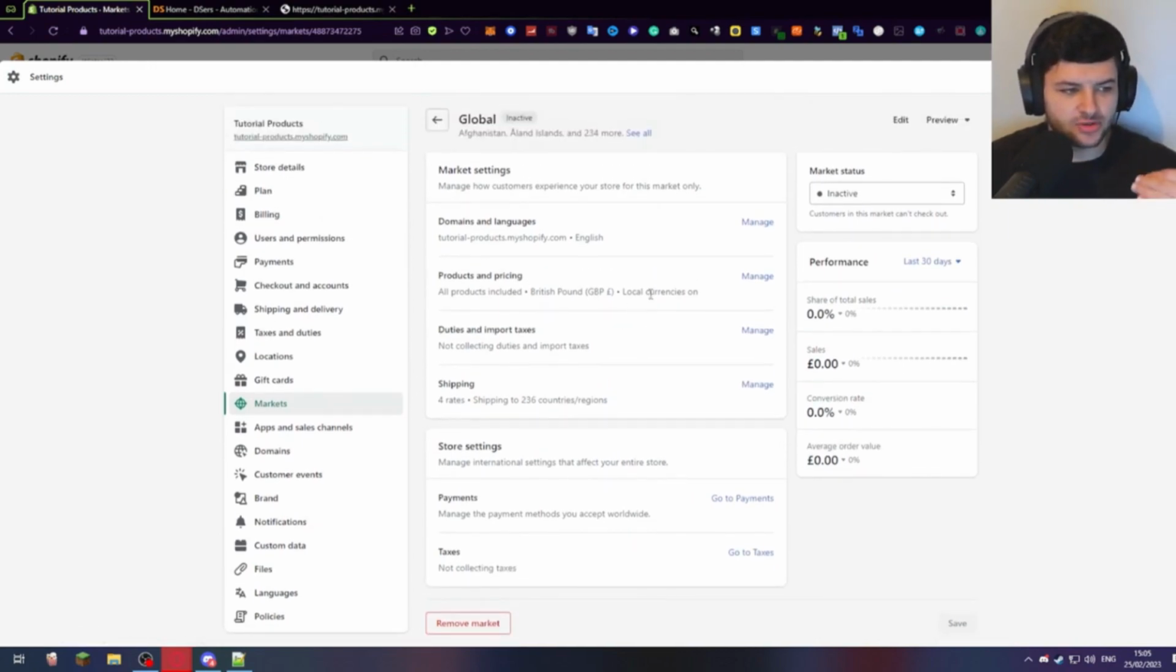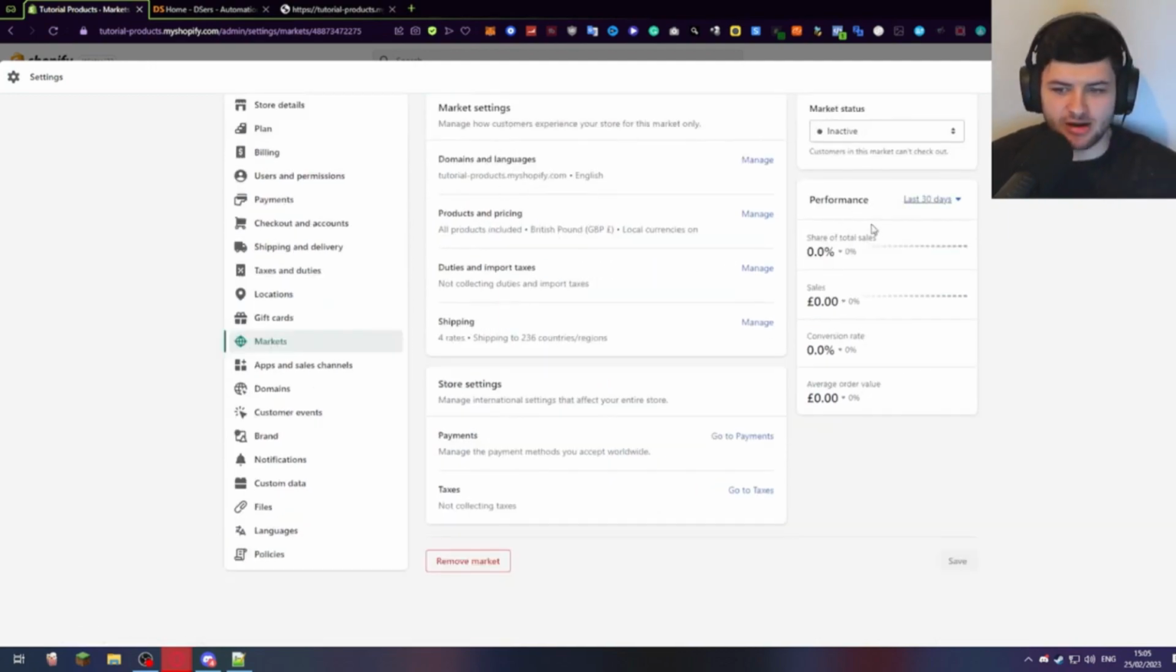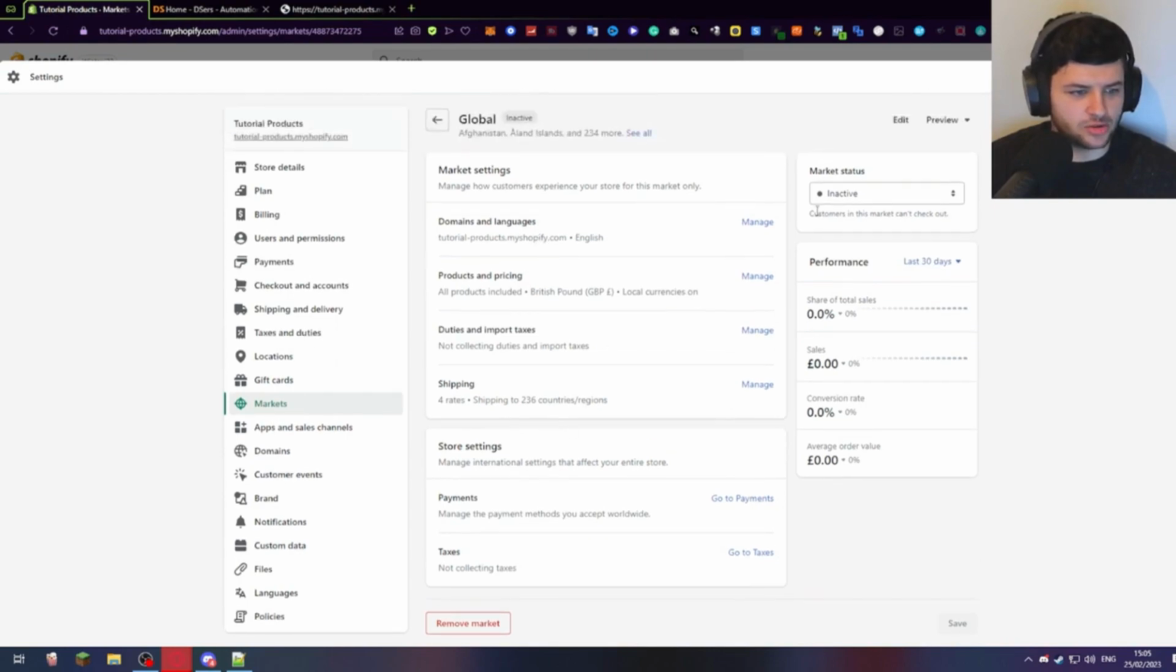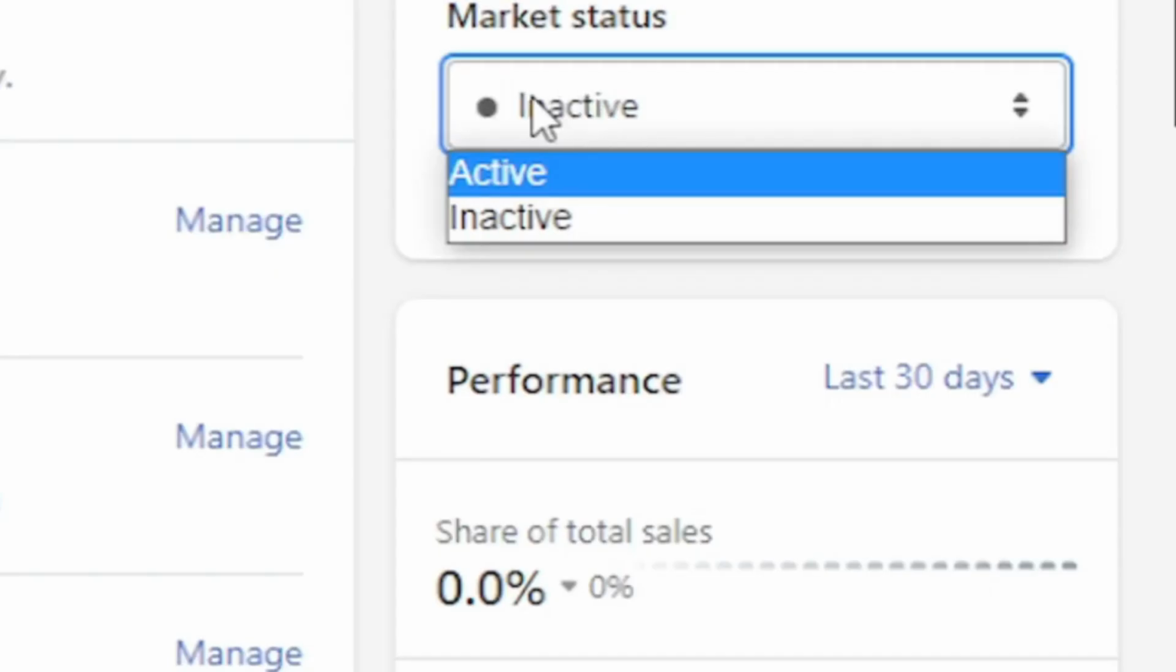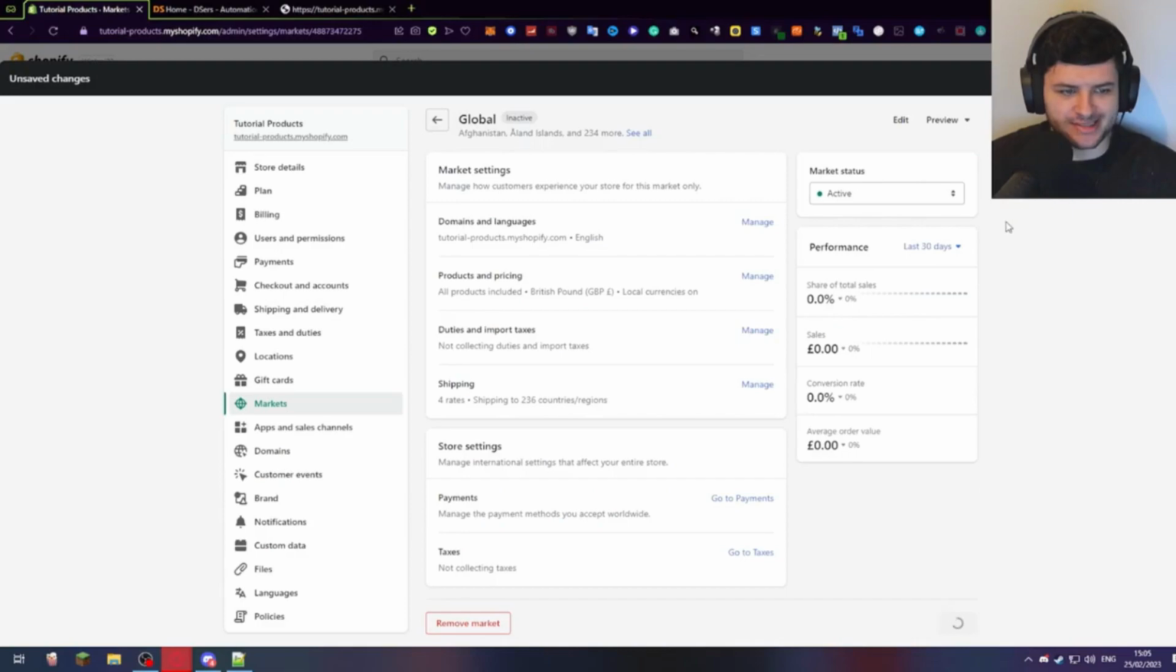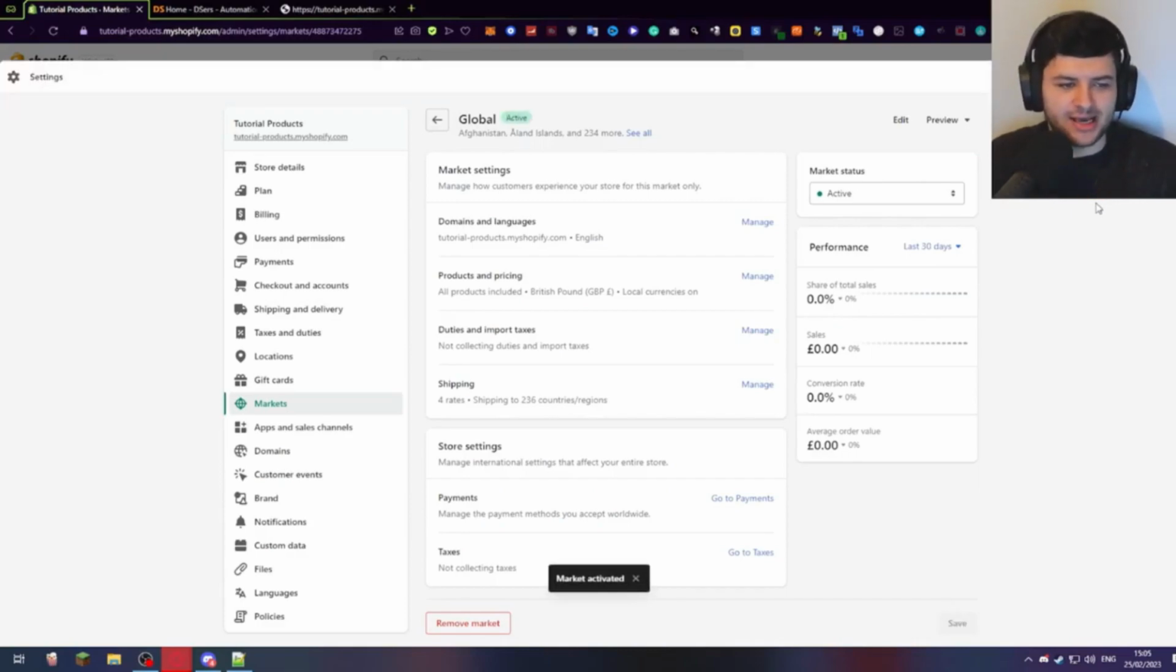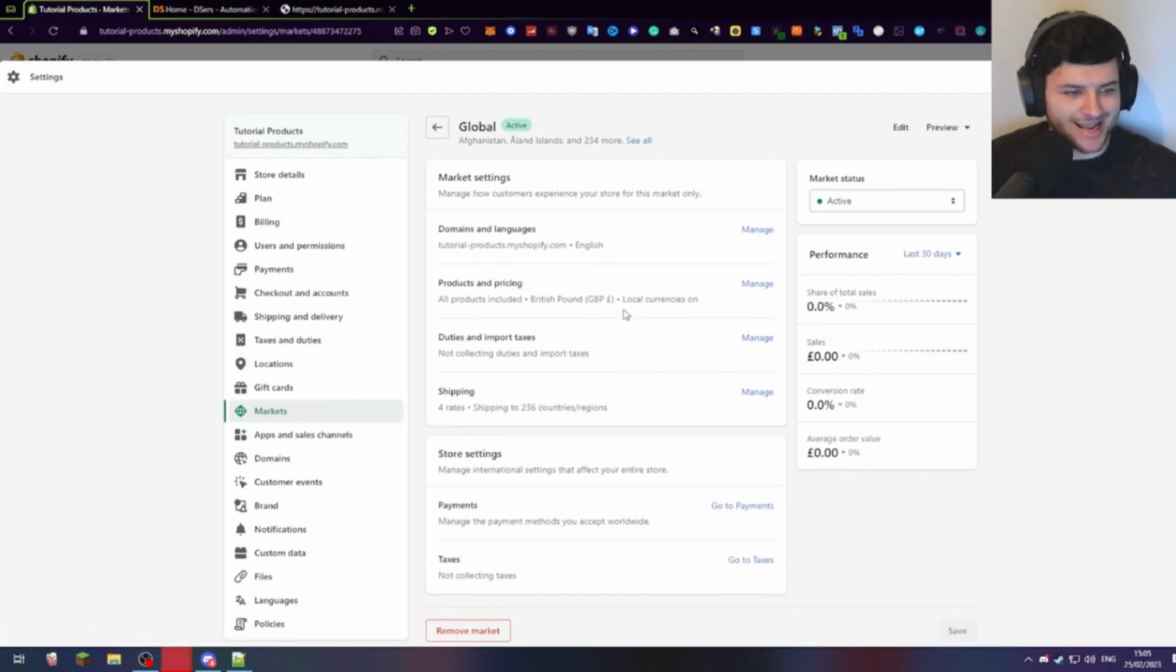If not, we're selling to most of the countries now, and you can see we don't have any errors saying we're not selling to any areas of the world, which means we can now select this box where it says inactive and press active and press save, because all the shipping rates have been activated for all of the countries in our market. Now after we've set this up, you can then proceed onto the next section.